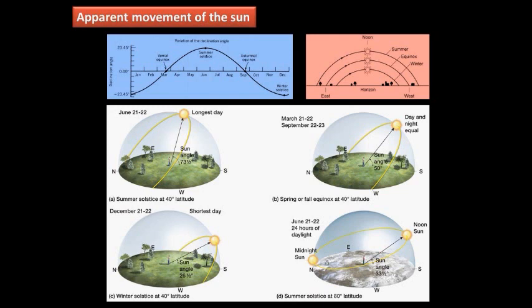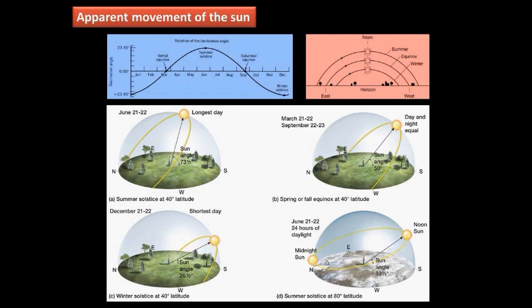Then we know that the sun rises in the east and sets in the west, right? So during the equinox, where daytime and nighttime are equally divided, 12 hours of day and 12 hours of night, the sun rises at 6 a.m. and sets at 6 p.m. But during summer, we have longer days, right? So the sun rises earlier, at 5 a.m., and sets later, at 7 p.m.